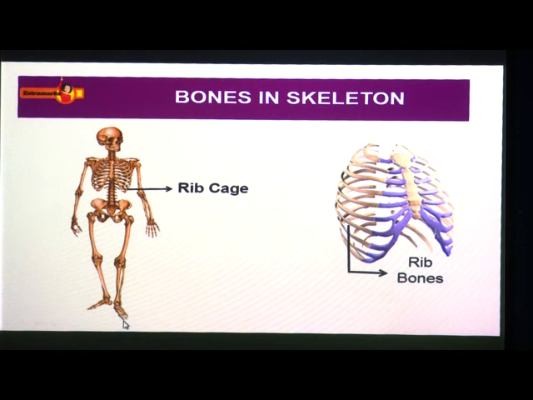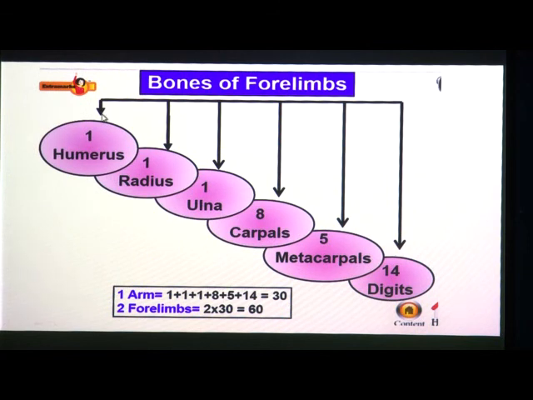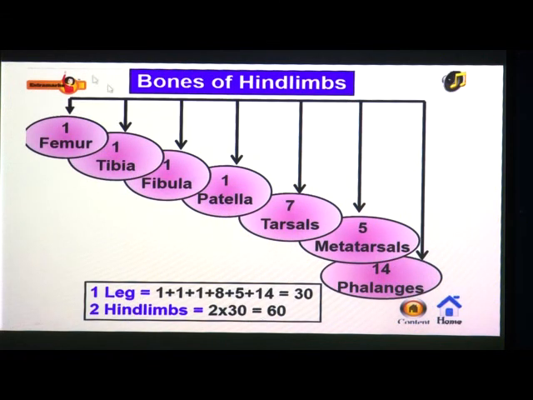Femur is the longest bone in our body. Our lower leg has two bones called tibia and fibula. So, this is about the bones of four limbs. Those are humerus, radius, ulna, 8 carpals, 5 metacarpals and 14 digits. So, in total we have 64 bones. The next, bones in hind limbs: femur, tibia, fibula, patella, tarsals, metatarsals and phalanges. So, in total we have 60 bones.